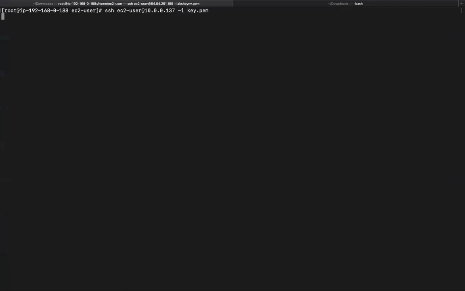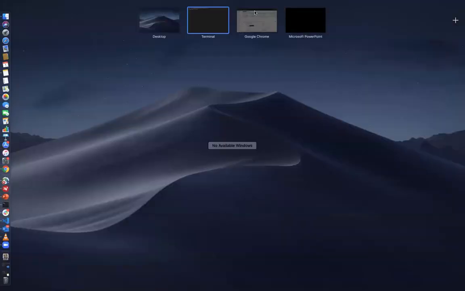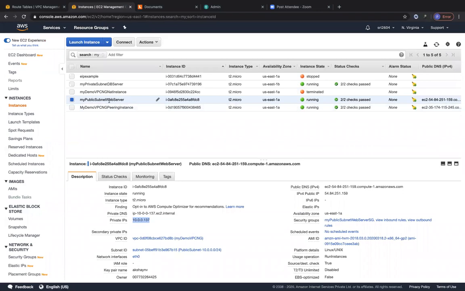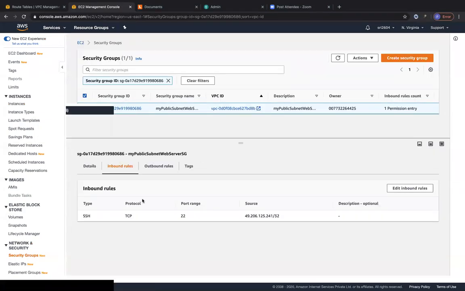So you can see over here that the traffic is not going through. It's just stuck over there, right? The only reason is because you don't have the security group configured on your public subnet web server or your database server, right? To allow traffic from the 192 network, right? So you can see over here, we have the SSH traffic to come only from my public IP.